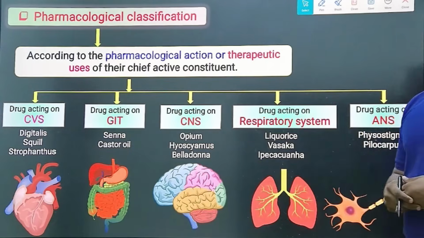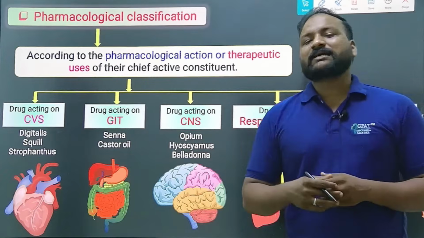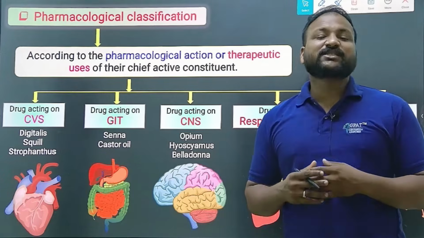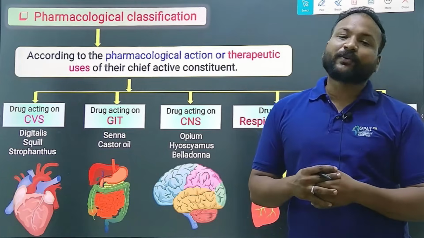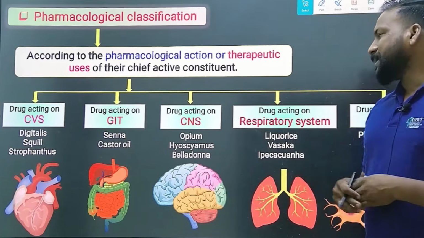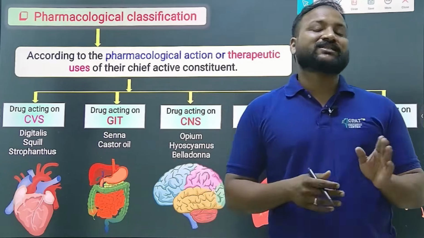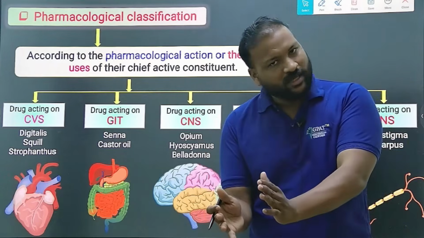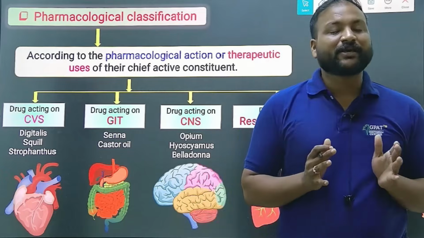Next, pharmacological classification. What do you mean by pharmacological classification? If you want to prepare a cardiotonic, or a GI stimulant, or an anti-muscarinic drug, or drugs acting on CNS, you should simply go on pharmacological classification. We have arranged all the drugs in a simple manner based on the pharmacological action.